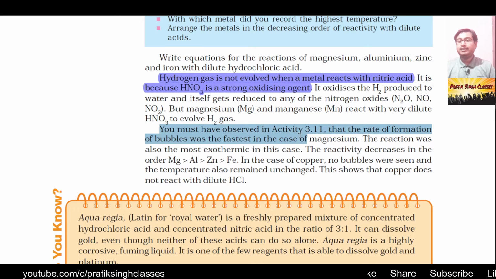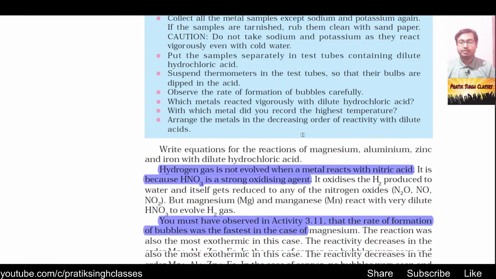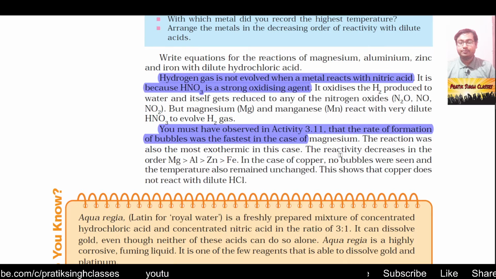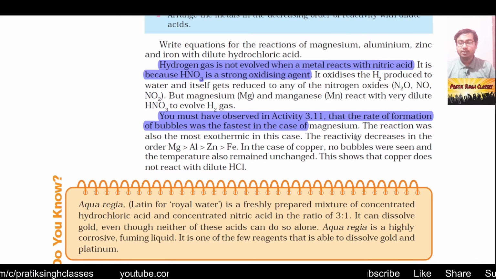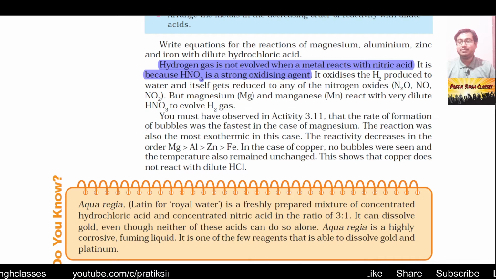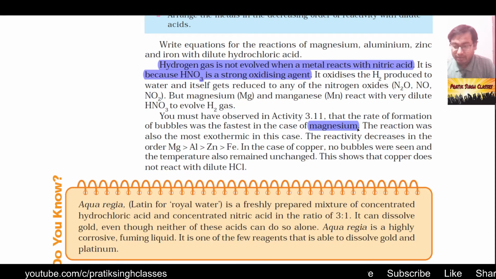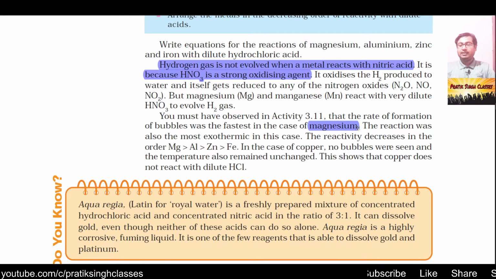You must have observed in activity 3.11 that the rate of formation of bubbles was faster in the case of magnesium. That means magnesium has reacted very fast, vigorously, with dilute HCl. The reaction was also most exothermic in this case. That means the temperature rise when magnesium reacted with HCl was very high.